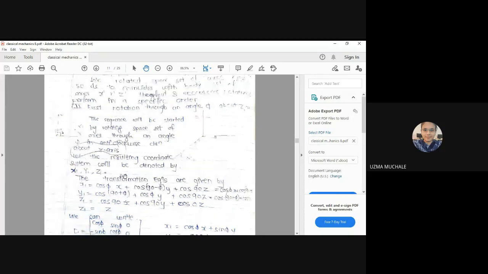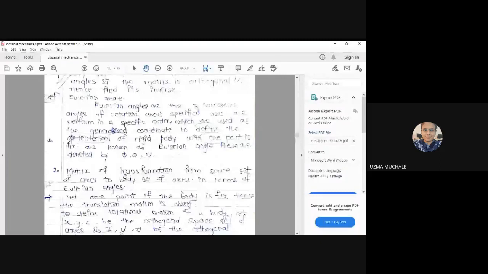So what we have seen, Eulerian angles are three successive angles of rotation. First we have to perform a rotation through phi, then theta and psi, fixing the coordinates. First we fix z and then x and y. In this way we fix one coordinate axis and then perform the rotation.